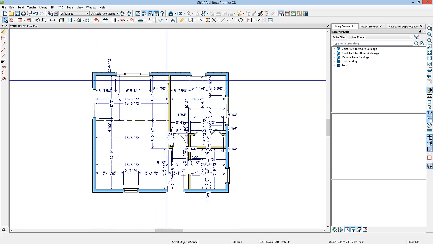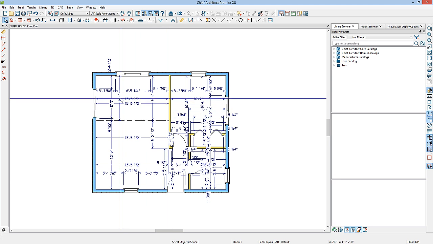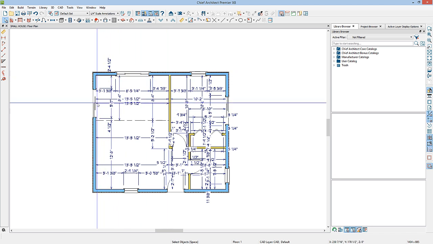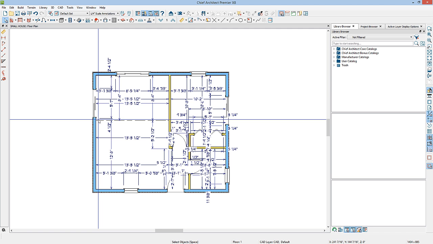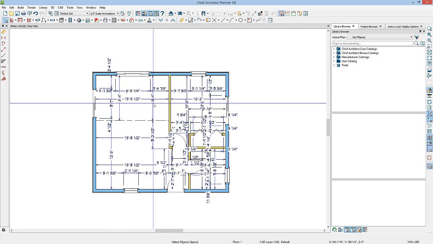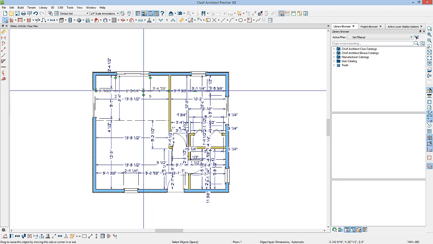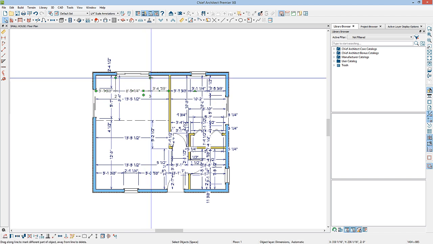The 8'4" is dimensioning from here to the invisible wall on this wall, and this 8'4" is dimensioning from here to the invisible wall on this side. Again, you can remove dimensions that you don't want by simply selecting them and deleting them. Or you can change the location of your extension lines by using the diamond-shaped edit handles.